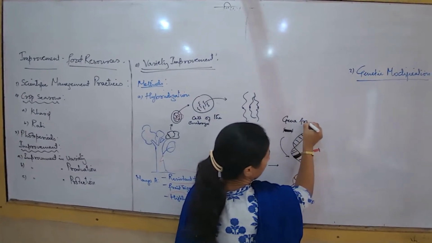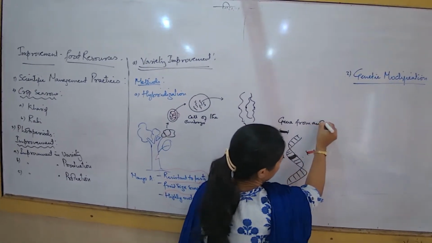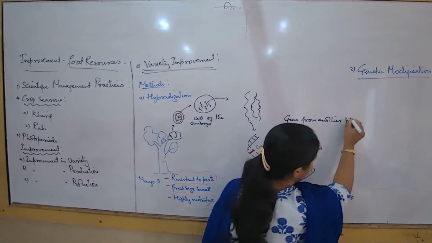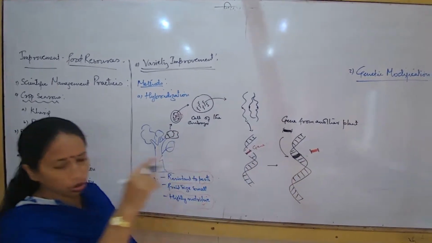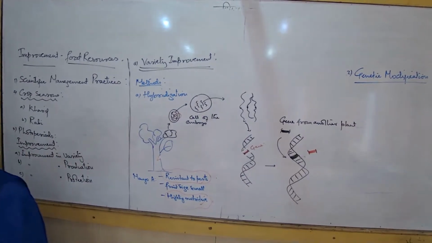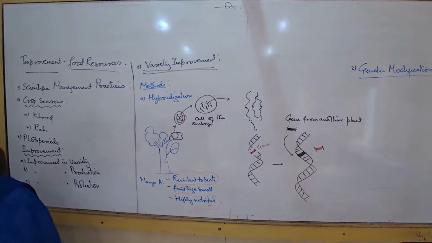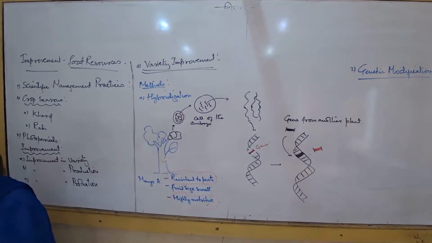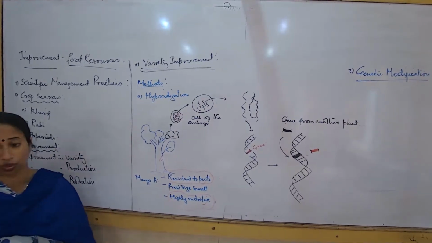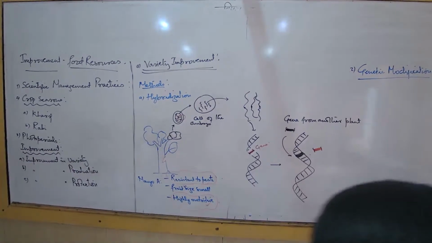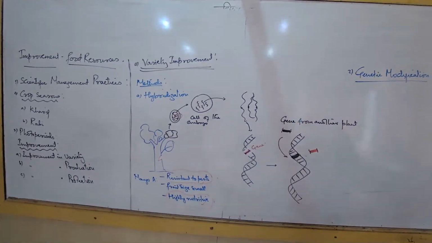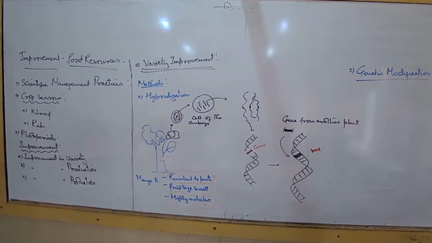Gene from another cell, gene from another plant. So now this faulty gene is removed and a new gene is inserted. Is this possible at the level of a cell and the chromosome? Yes, very much. This is a process known as DNA technology. But how can we remove a particular gene? It is done.